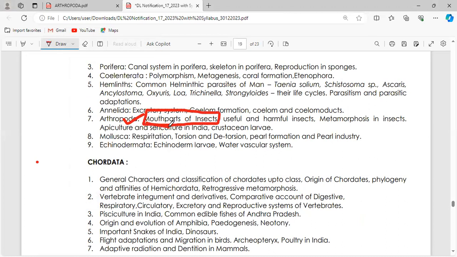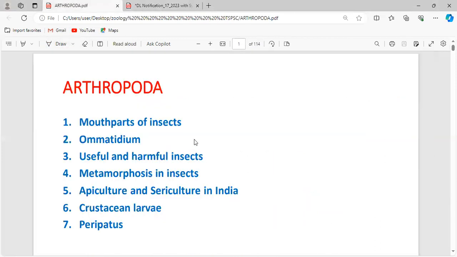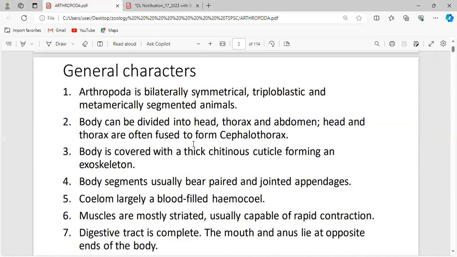of insects. And what are the useful insects and harmful insects, what is metamorphosis, what are the stages undergone by insects in their life cycle, and what about apiculture and sericulture and crustacean larva. Crustacean larva is very important when it comes to Arthropoda, as well as the mouth parts of insects. So without any delay, we'll start our session today.